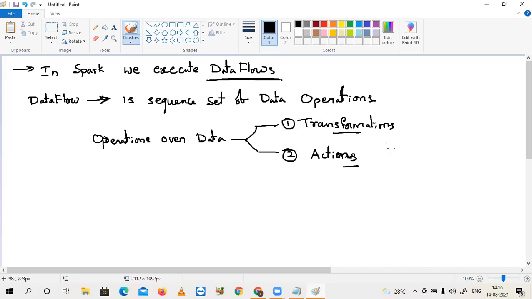To understand these two points, we need to look at one example.